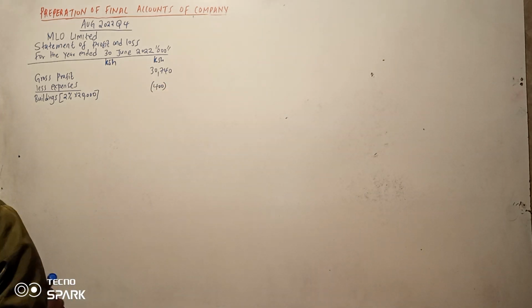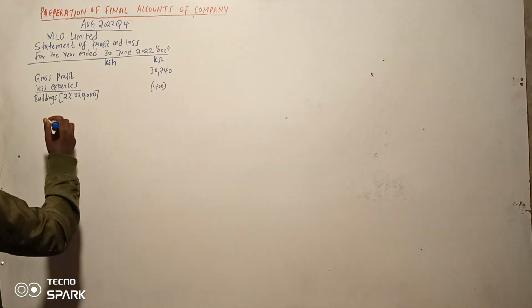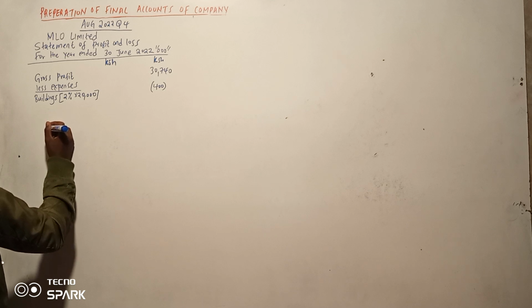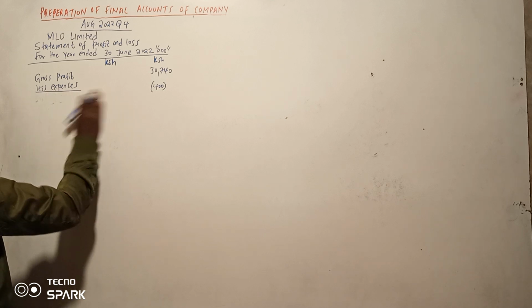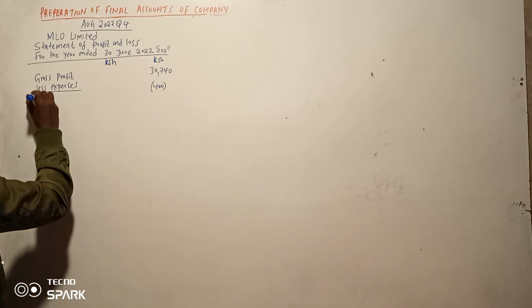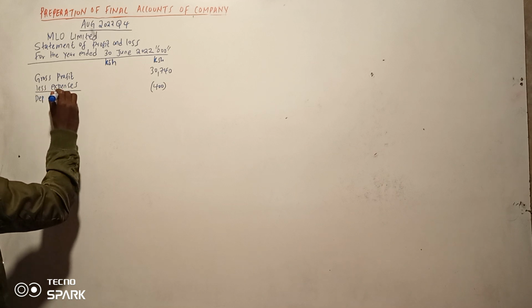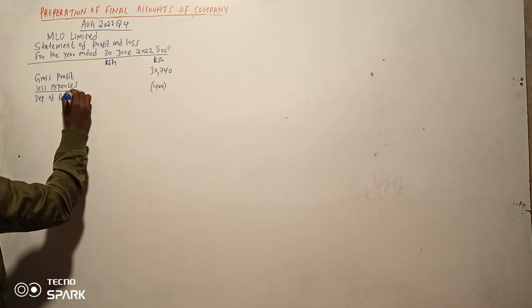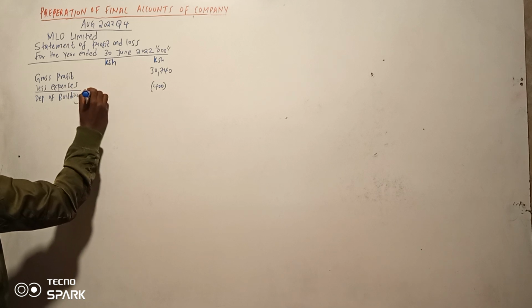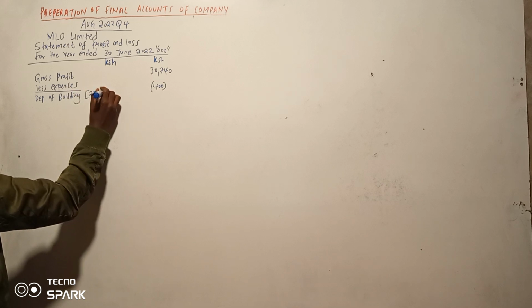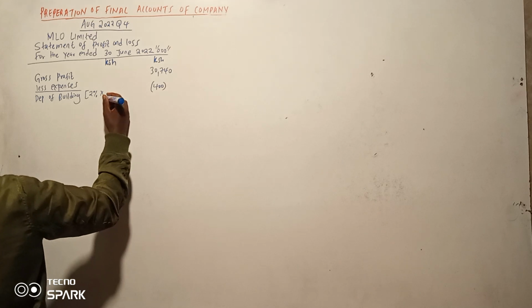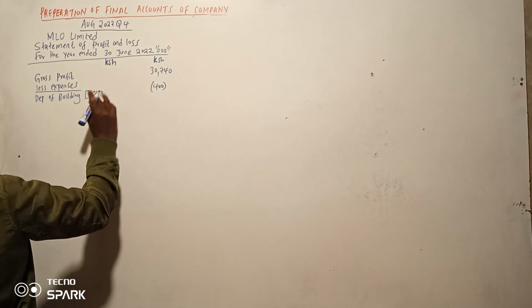400. So our next is depreciation of machine. You can indicate the word depreciation, so let's write the word depreciation of building. We said it is 2% times 20,000. Sorry, 2.5%.